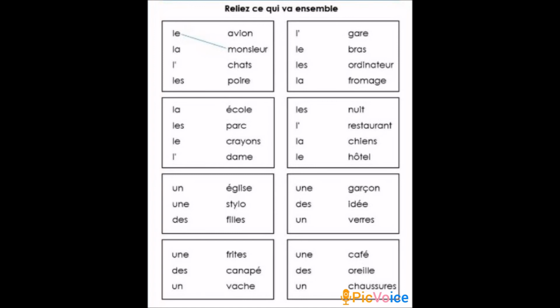Okay, so we already know the vowels A, E, I, O, U, H and Y are silent vowels. Okay, so we have article défini, article indéfini. Okay, so we already learned what is a definite article and what is an indefinite article.